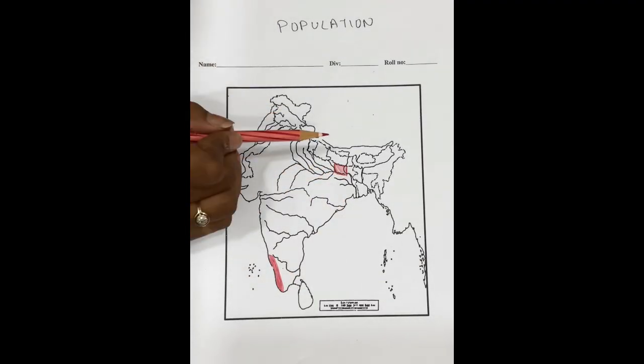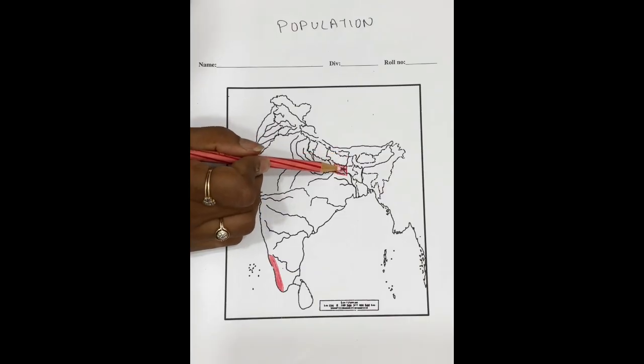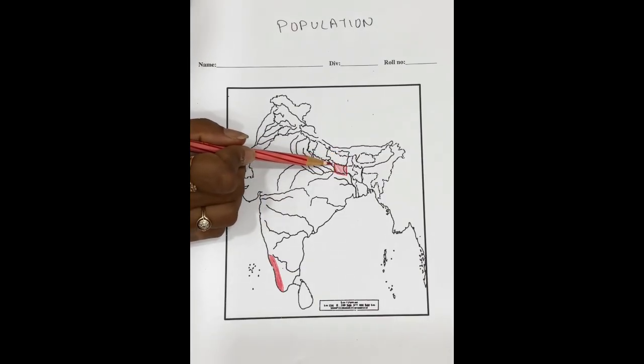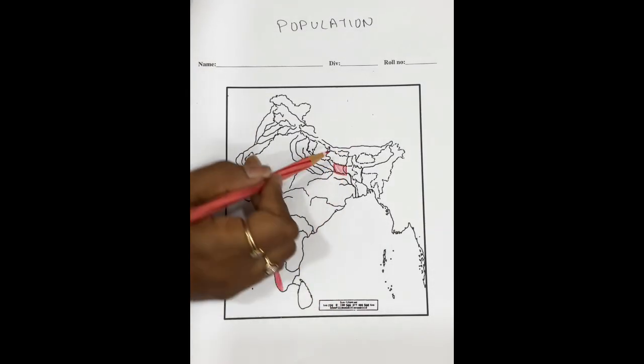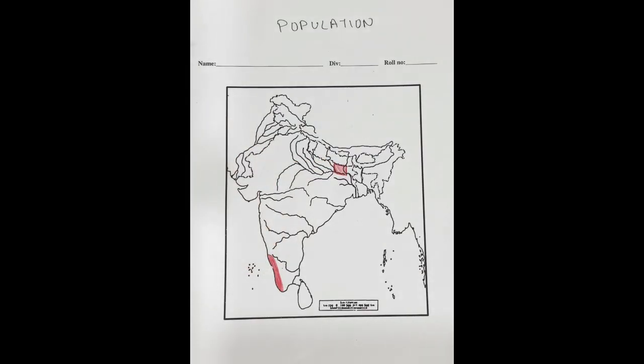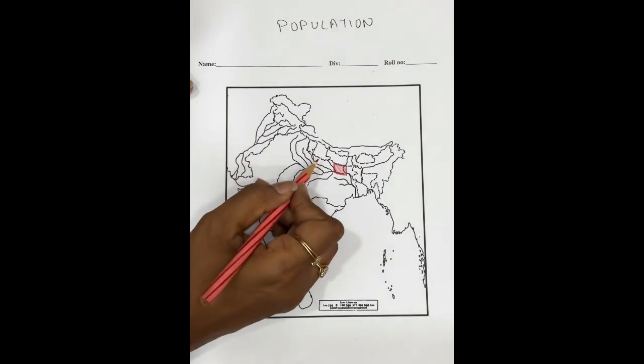Which areas have we taken? We have drawn a line behind Kosi. We have drawn a line behind Gandak, the border between India and Nepal, and below. This area is Bihar, a densely populated state.